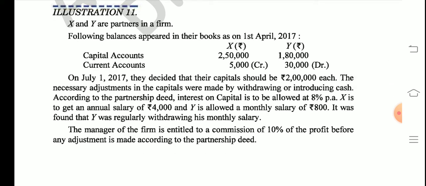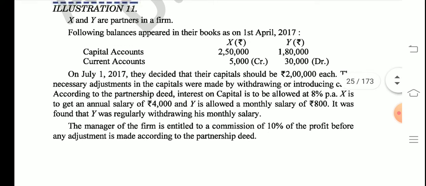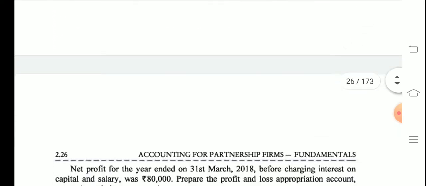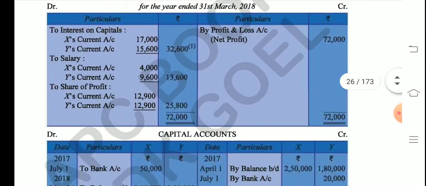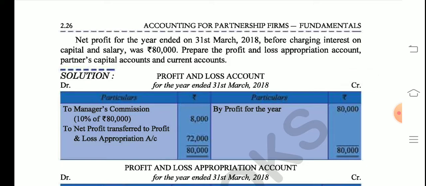The rest of the question is similar: salary is given, interest on capital is given, interest is to be charged before any adjustment. So we will calculate as 10 upon 100, before word is given. So what is unique about this question? Unique about this question is that they have given you two different balances to start with. So don't panic, students. Just look. Let's get to the capital account directly. See, again, I would just mention this to you very quickly, that the manager's commission is charged in profit and loss account and not in appropriation account.